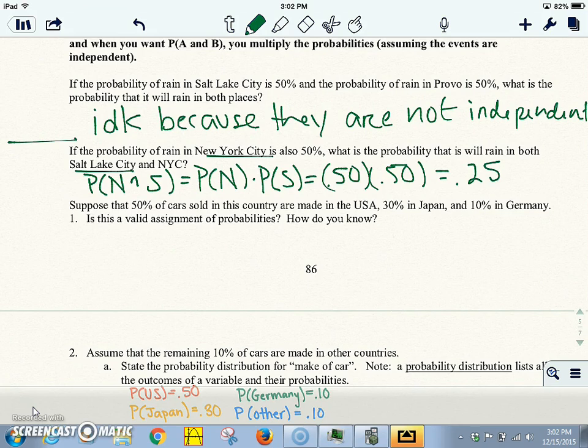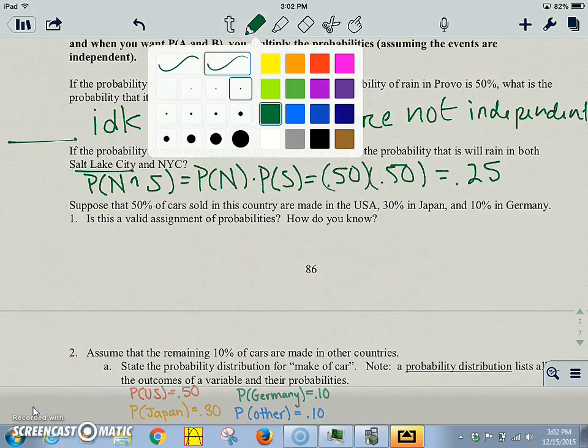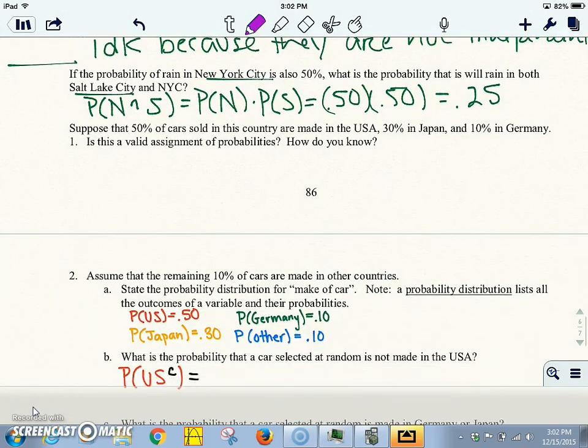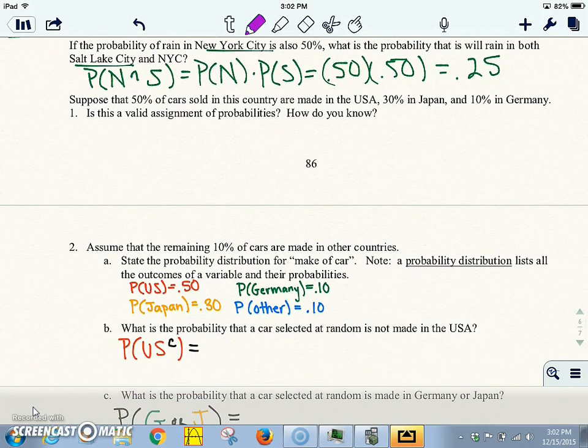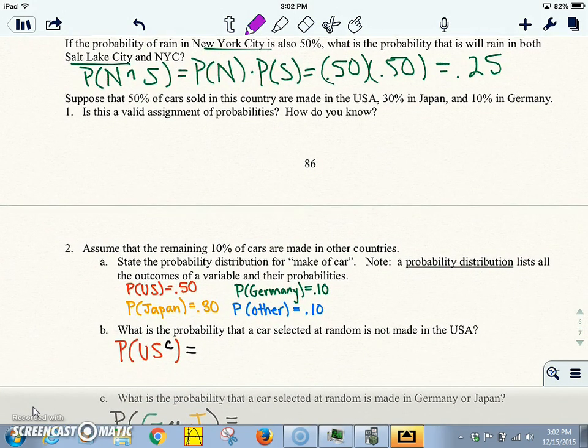All right, next question. Suppose that 50% of the cars sold in the country are made in the US, 30% in Japan, and 10% in Germany. Is this a valid assignment of probabilities? How do you know? Well, I'm going to say it could be valid, but we need to add one more section. So if you look down here, probability of US is 50, probability of Japan is 30, probability of Germany is 10. If you added those up,